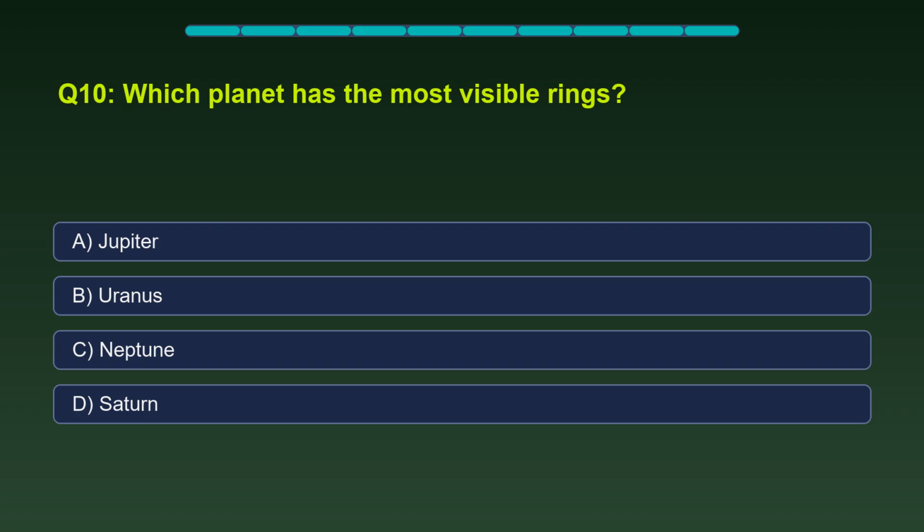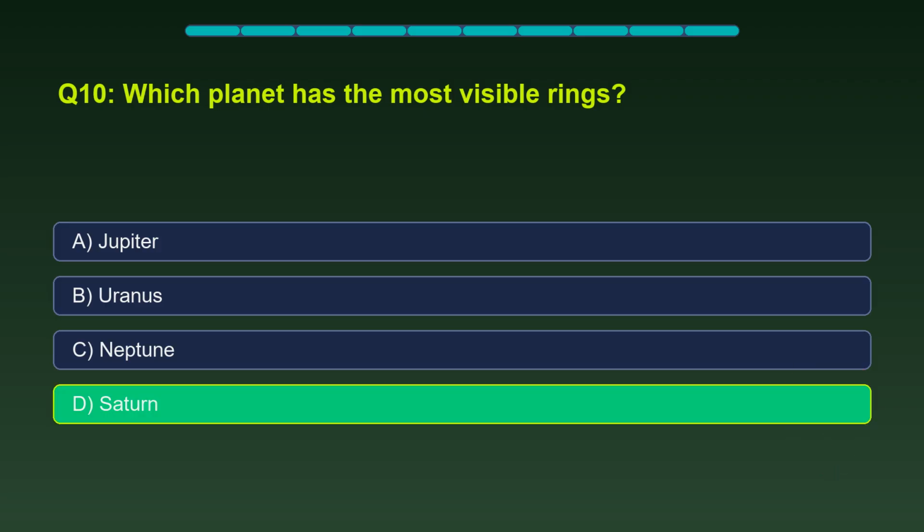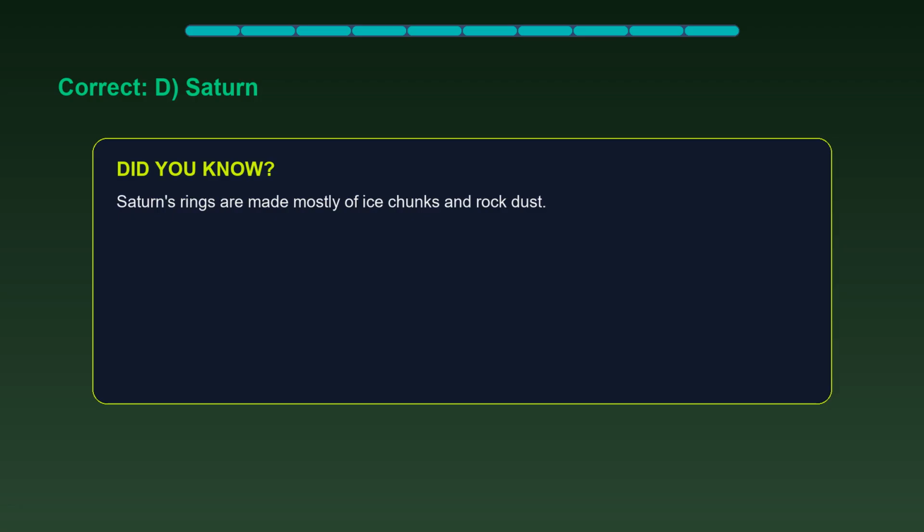Which planet has the most visible rings? The correct answer is Saturn. Saturn's rings are made mostly of ice chunks and rock dust.